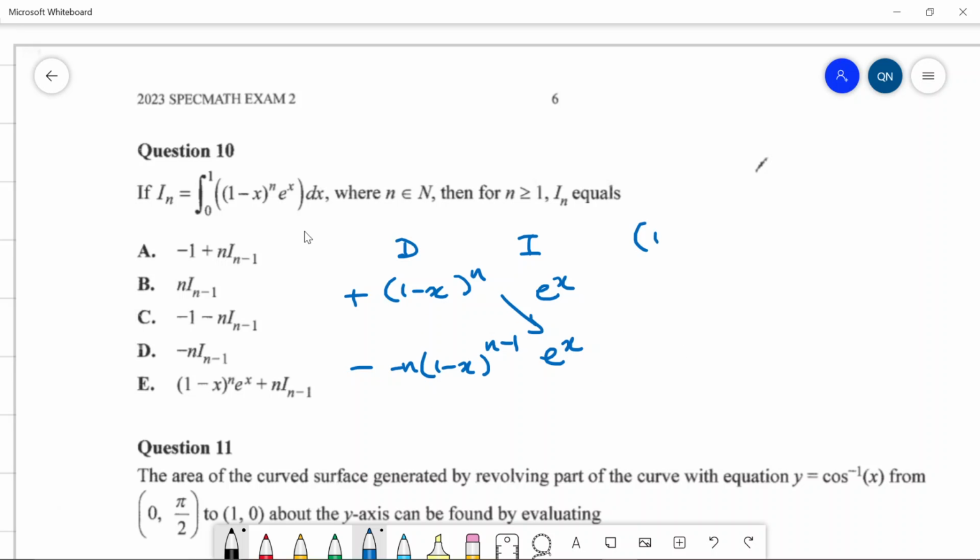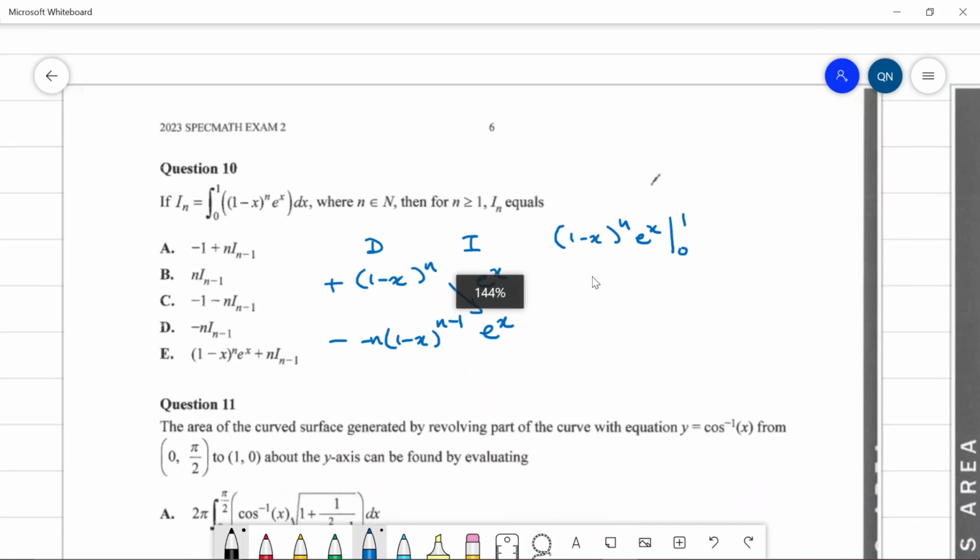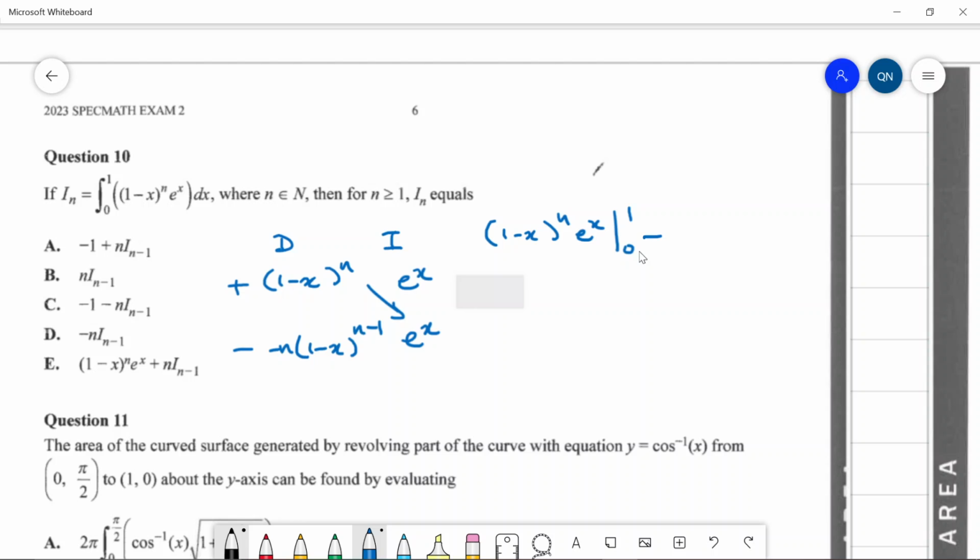So we have (1 minus x) to the n, e to the x, evaluated from 0 to 1. And then we also have plus n times the integral from 0 to 1 of (1 minus x) to the n minus 1, e to the x dx. So this first term, if we plug 1 into it, is going to go to 0 because of this factor here. So we're going to do negative and then plug in 0.